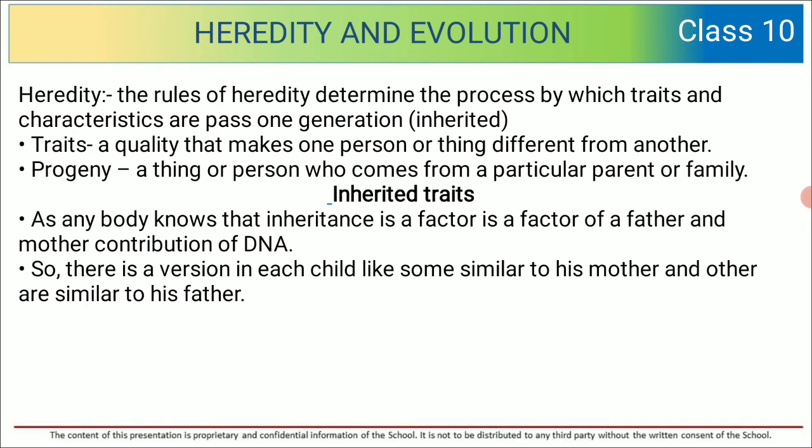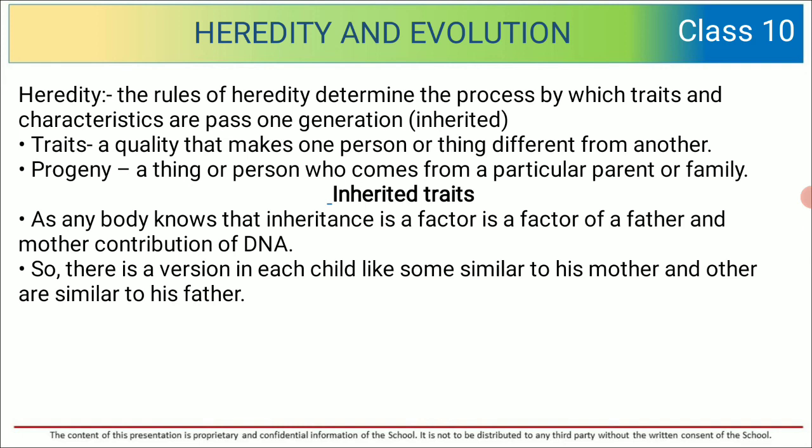Inherited traits. As everybody knows, inheritance is a factor of the father's and mother's contribution of DNA. So inheritance occurs only when there is a combination, a contribution of the mother's and father's DNA.